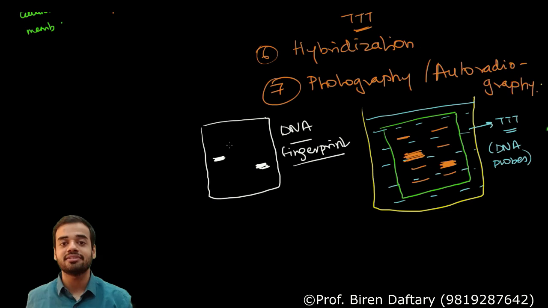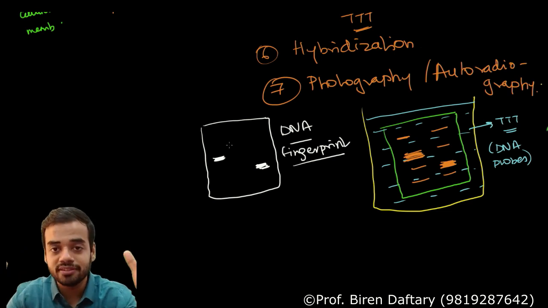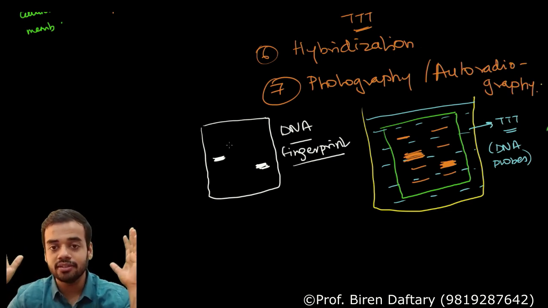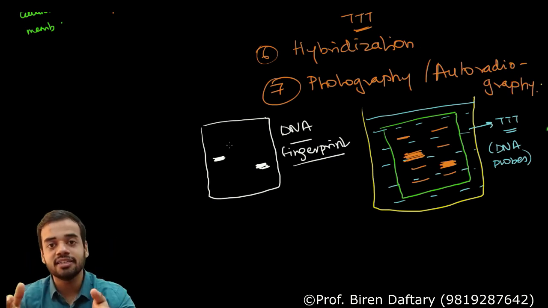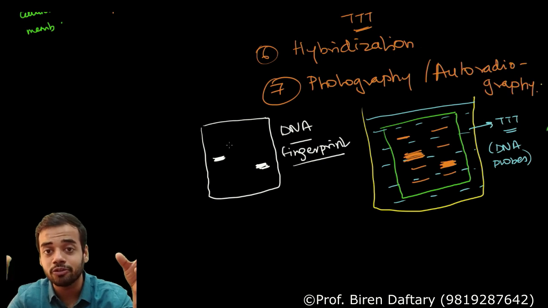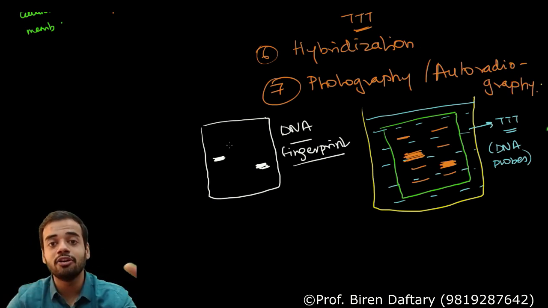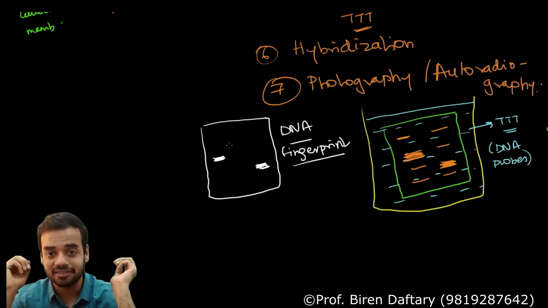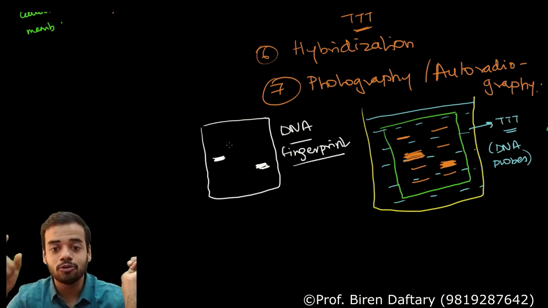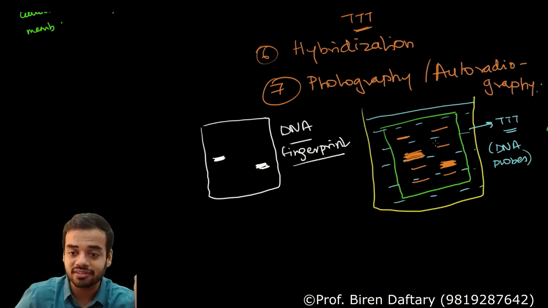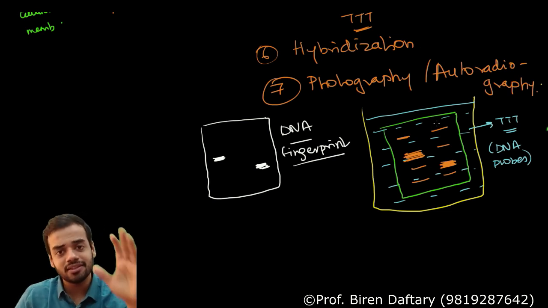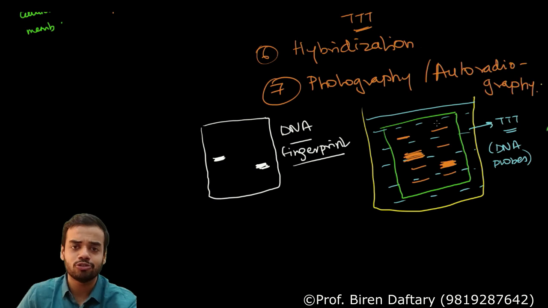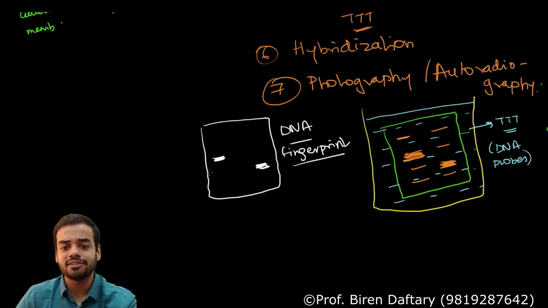Are you getting this? I hope these 7 steps are clear. This last step of creating an X-ray film is called autoradiography, and only for that purpose we use a radioactive probe. If we do not use radioactive probes, we will not get these X-ray bands. I hope you have understood what happens to these other single stranded fragments. Nothing, they remain like that. They do not show anything on the X-ray film. On the X-ray film you can see the VNTRs.